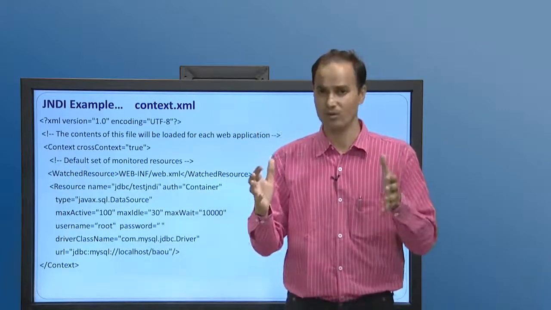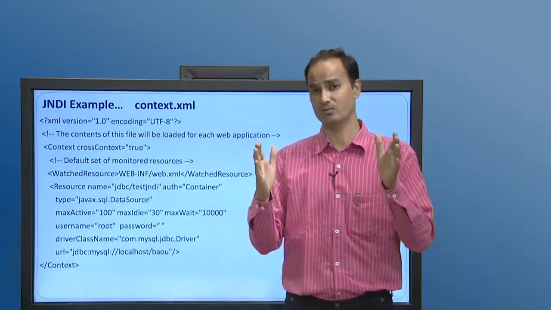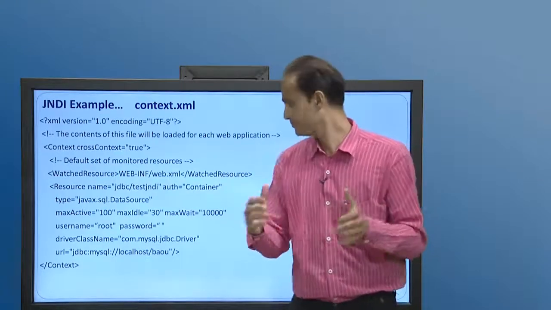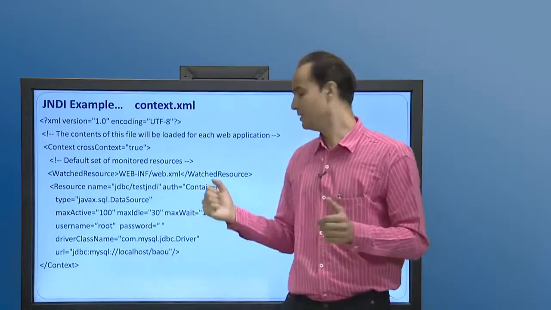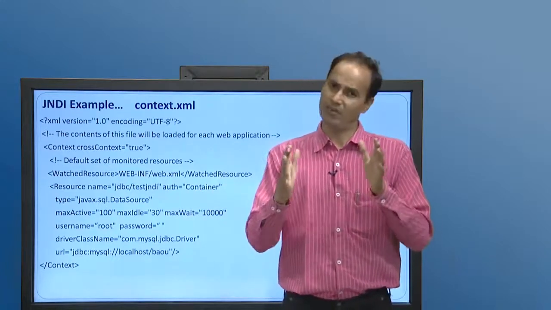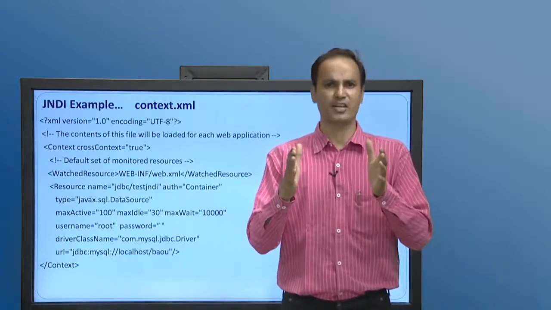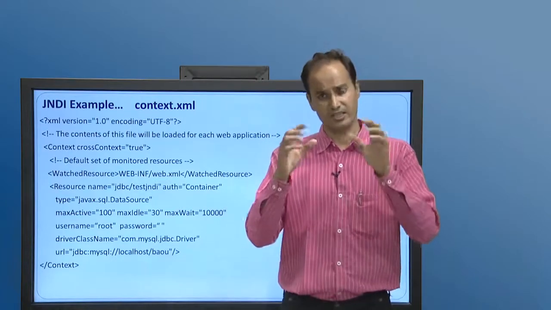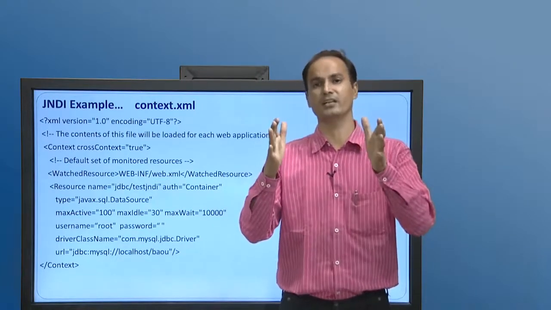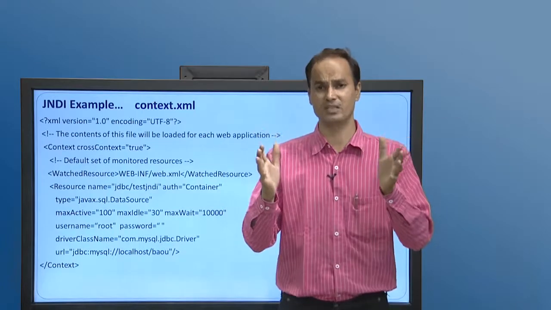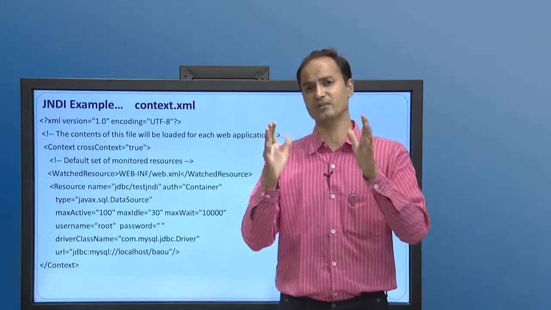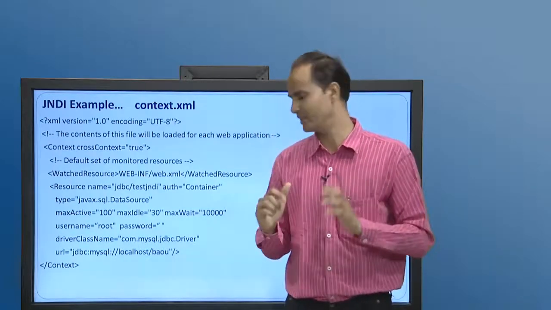Maximum idle is 30, which means the maximum idle connections can be 30. Whether it is working or not does not matter, but at a time there would be a maximum of 30 connections in the idle state.